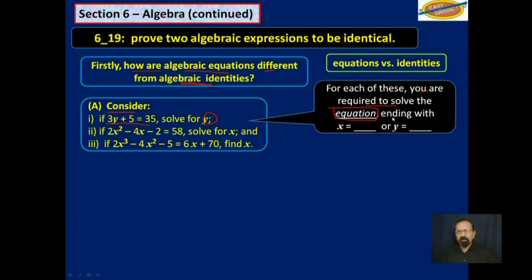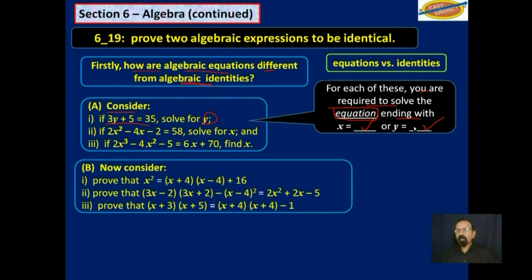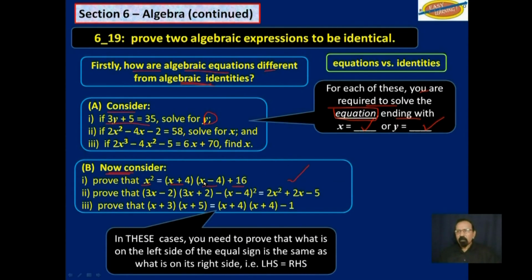So at the end, you should say something like x is equal to something or y is equal to something else. That's an equation. Now, if you consider these here, prove that x squared is equal to x plus 4 times x minus 4 plus 16. You don't have to end up with a solution. You have to prove that the left-hand side is equal to the right-hand side. Now, these down here are not equations, or well, they are a special kind of equation, but you don't have to solve them.